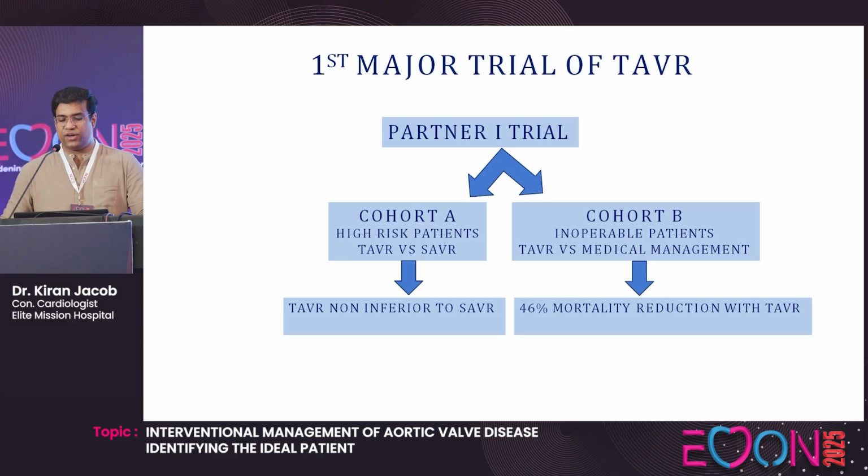Now, the first major trial for transcatheter aortic valve was the PARTNER 1 trial, which had 2 cohorts, cohort A and B. Cohort A was very high-risk patients, where TAVR was compared with surgical aortic valve replacement. They found that TAVR was non-inferior to surgical aortic valve replacement. Cohort B was inoperable patients. TAVR was compared with medical management, and they found that there was a 46% mortality reduction in the TAVR arm.